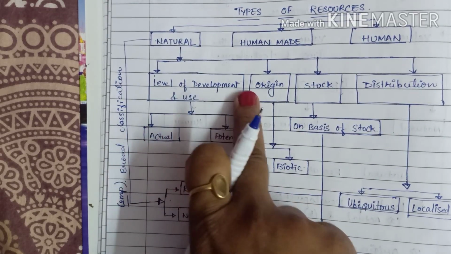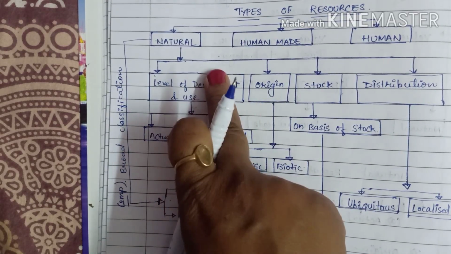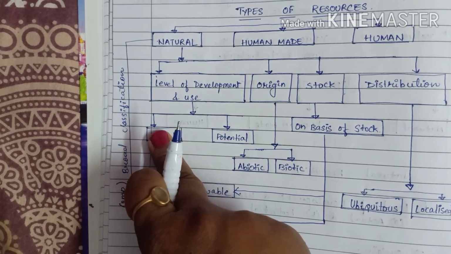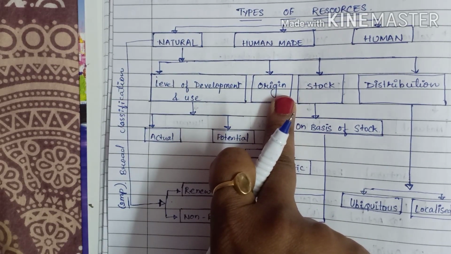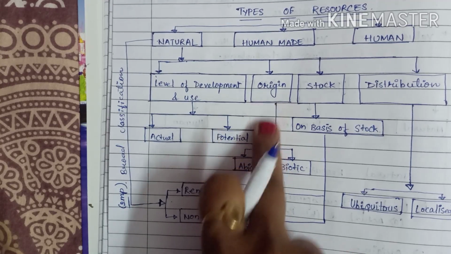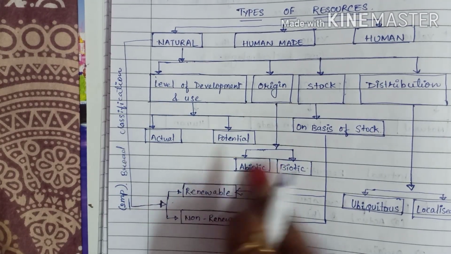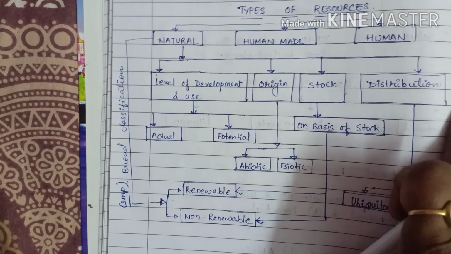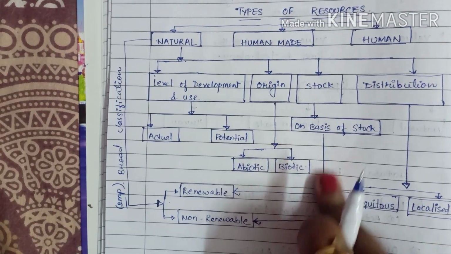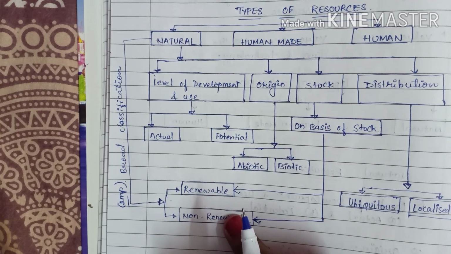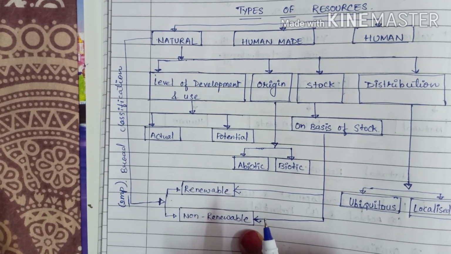First, level of development and use. According to this, actual resource and potential resource. Second, origin. Origin is also divided into two parts, abiotic and biotic. Third, stock. On the basis of stock, resources are classified into two parts, renewable and non-renewable.